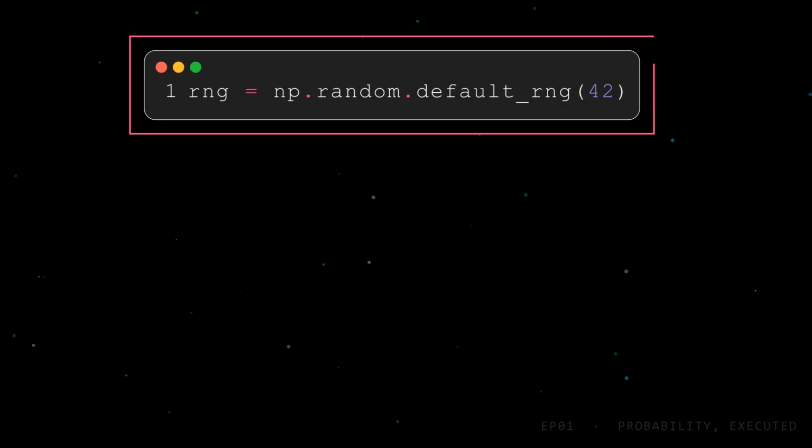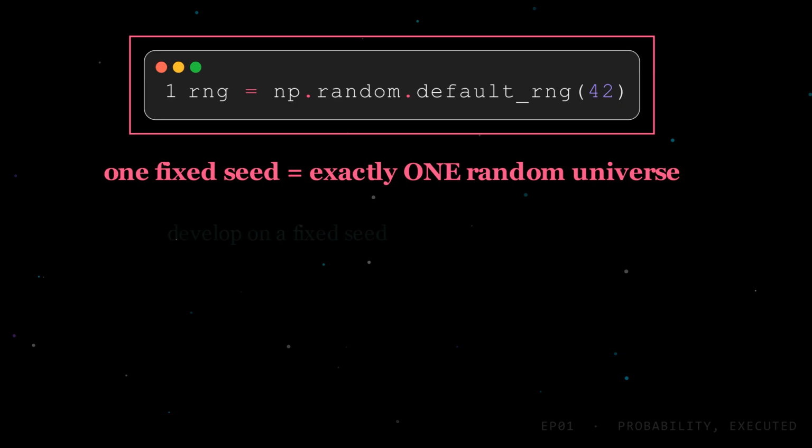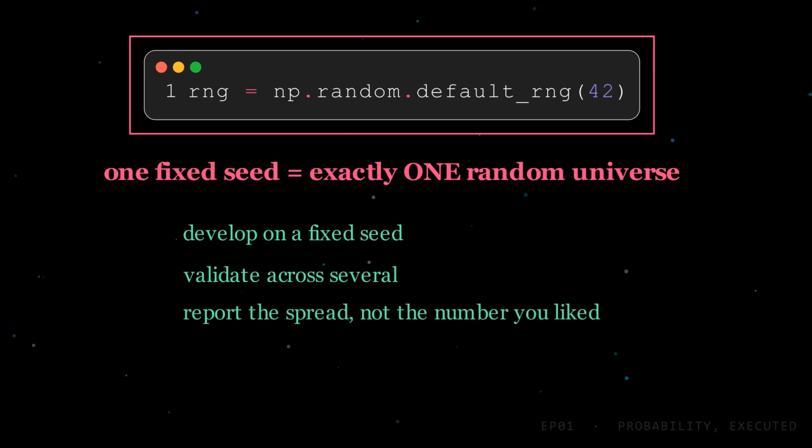Now the honest caveat, and it's the mistake I promised at the start. Look at that seed again. With a fixed seed, your results are reproducible, which is good. But it also means you're looking at exactly one random universe. If you tune anything, like a threshold or a parameter, until the numbers look right on seed 42, you have not found a real effect. You've fitted to noise. Develop on a fixed seed. Validate on several different ones. Report the spread, not just the single number you happen to like.